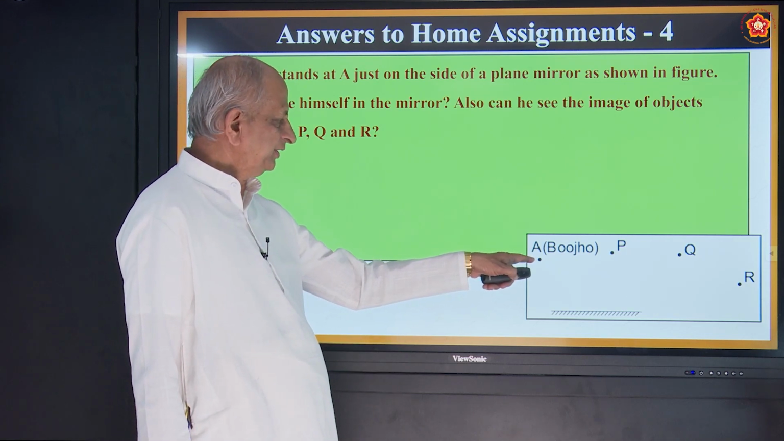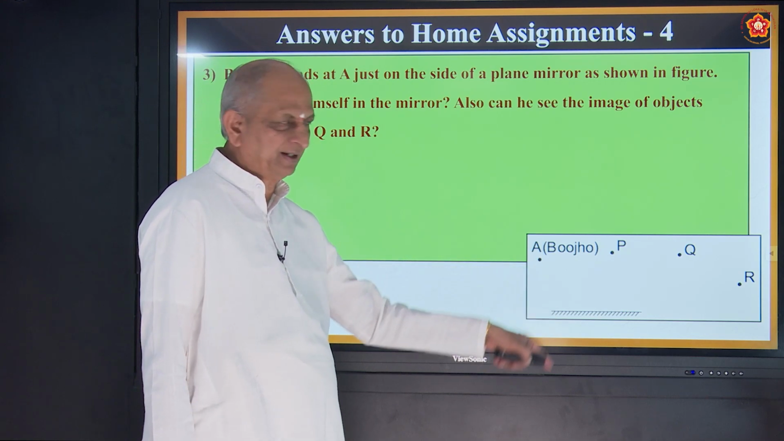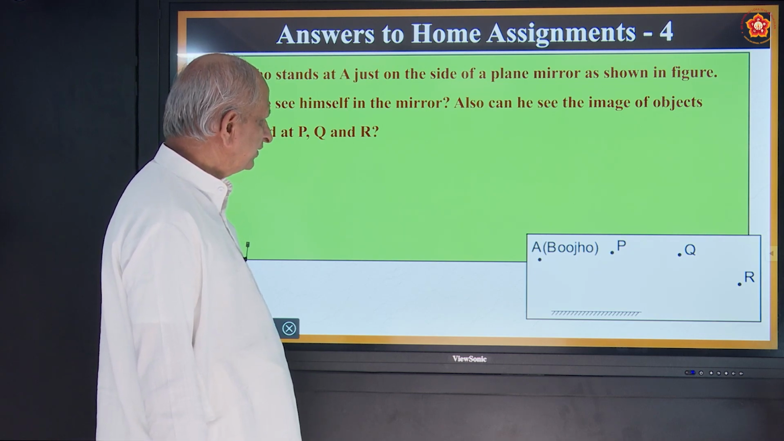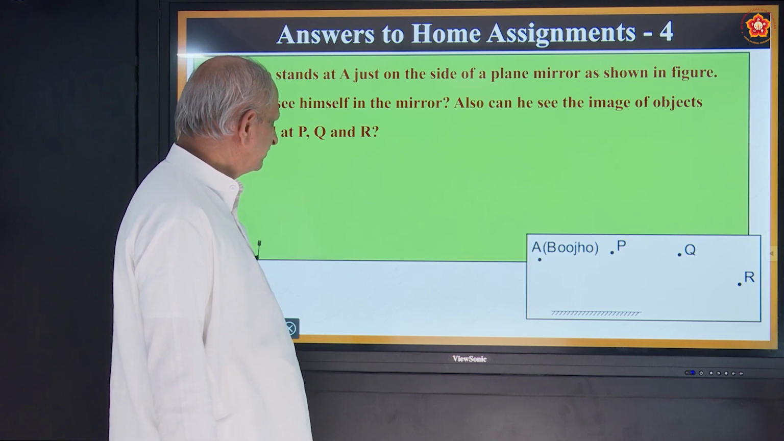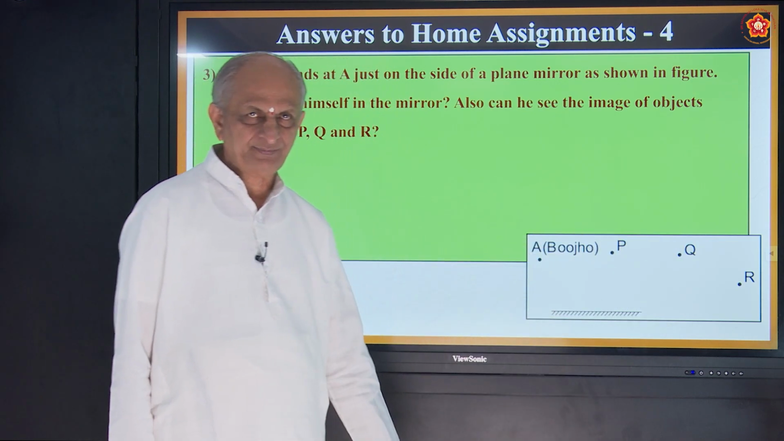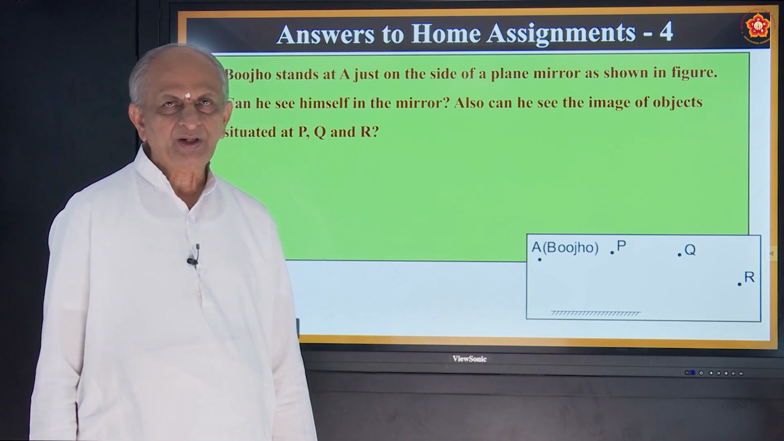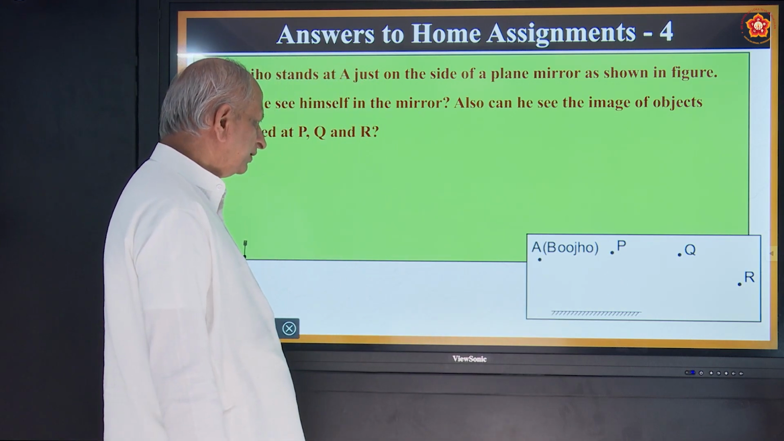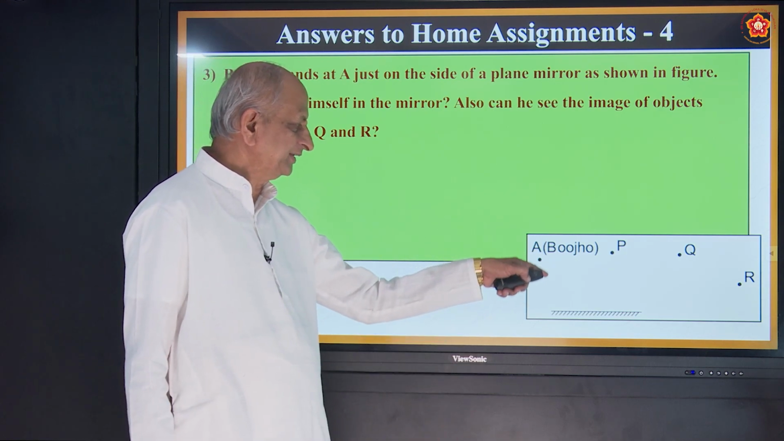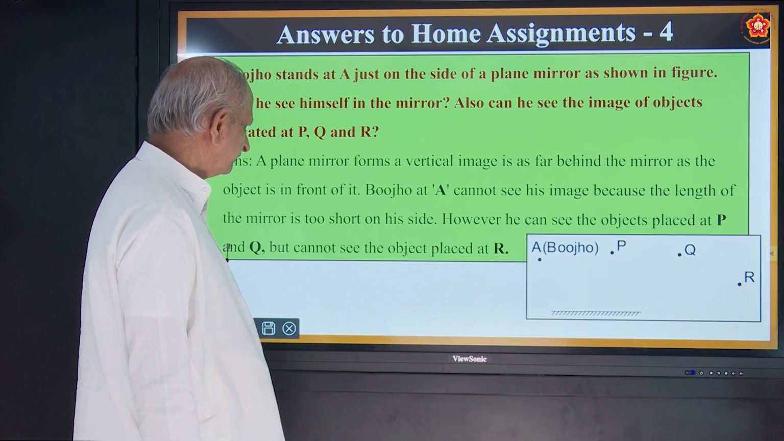So first question is whether Bujo can see himself in the mirror. Second question, also can he see the image of objects situated at P, Q, R? They are different points. Mirror is here, and is it possible to see these objects inside the mirror? That is the question. And what is the answer?